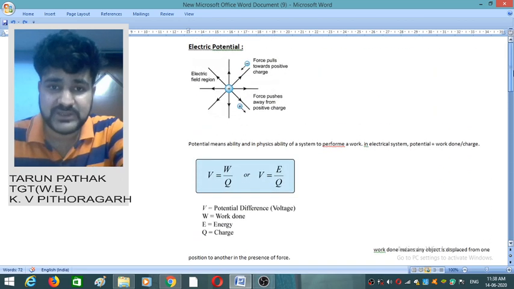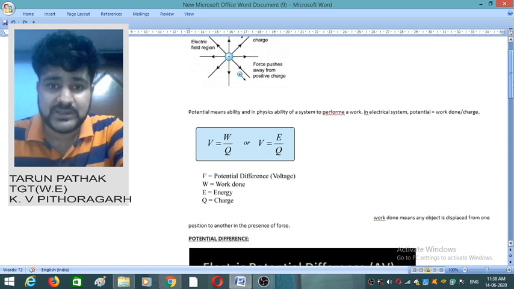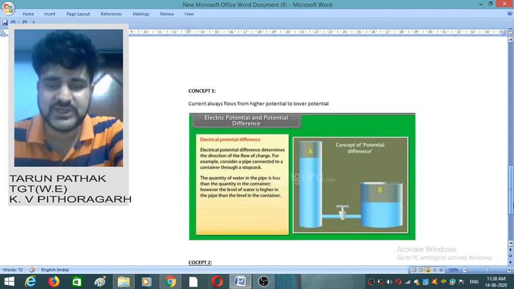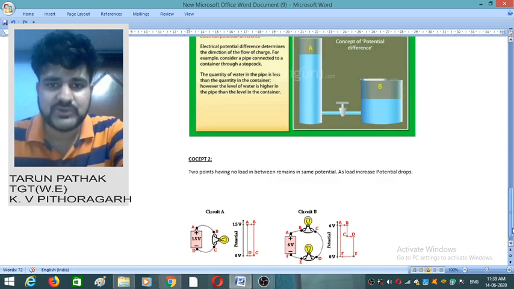One more thing I want to tell you: the unit of voltage is the volt, the unit of potential is the volt, the unit of potential difference is the volt, and the instrument which measures the potential difference is called the voltmeter. In the next class we will discuss resistance.